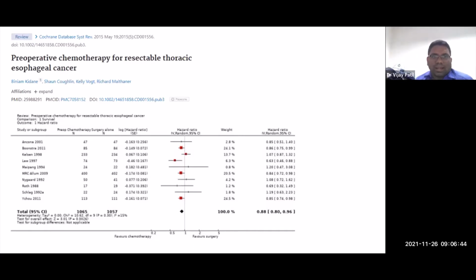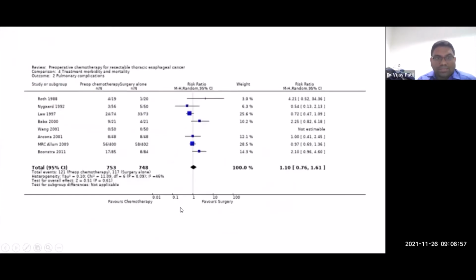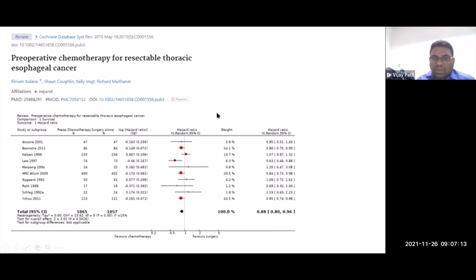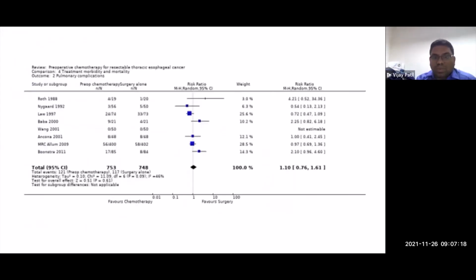So this is a meta-analysis for preoperative chemotherapy for resectable esophageal cancers. And what it shows is that, yes, it has a benefit in terms of overall survival. Now, whenever you do preoperative chemotherapy, the idea is whether it led to increased complication rates in the surgery. This diamond is in between, which suggests there was no increase in complication rates. So we could go back to the last slide. You would see that the diamond is on this part, that is favoring the chemotherapy part. And this diamond is on this part, which does show that there is no increase in the complication rates.